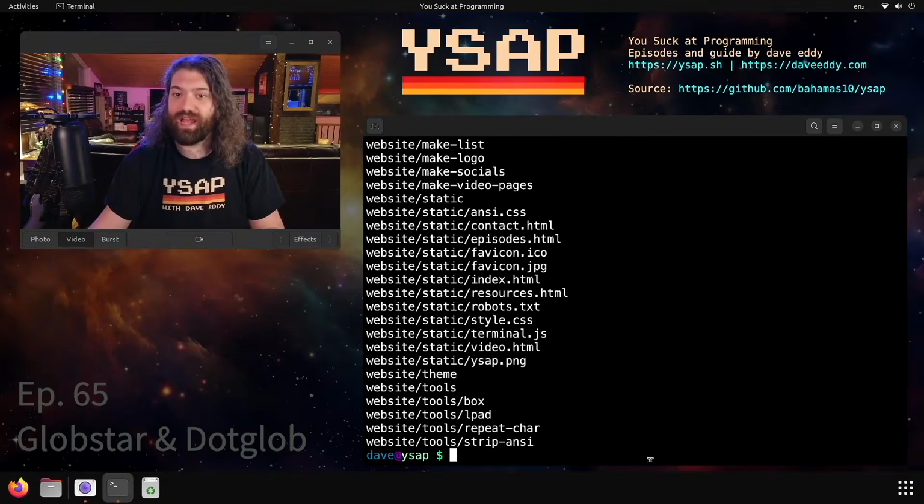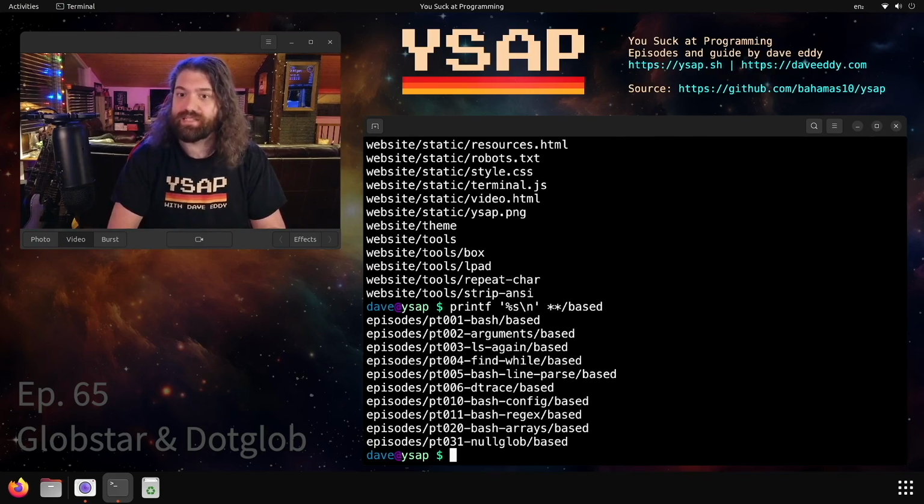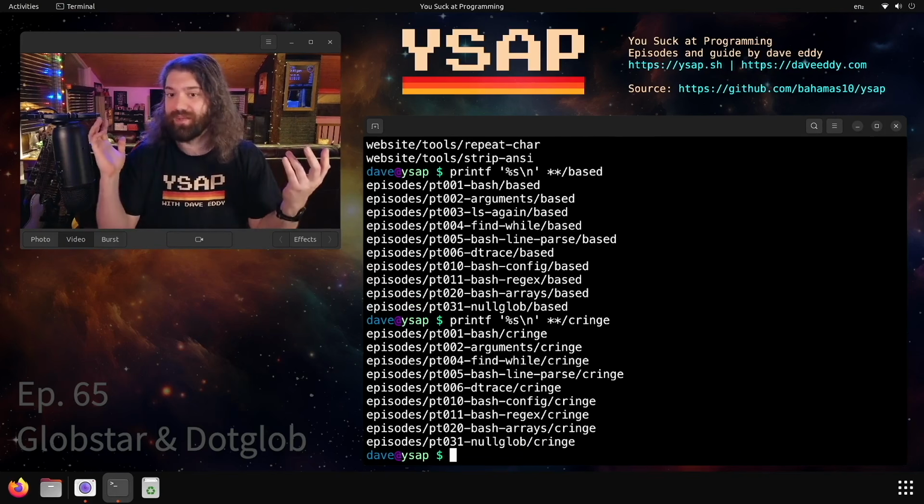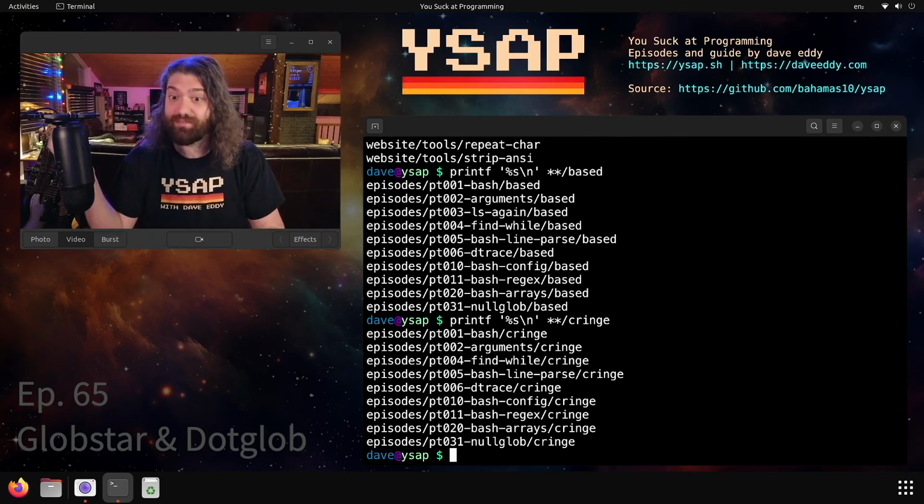So this is how you can have that behavior in Bash. So I could do like star star slash, or let's do the printf notation. That's nicer. Star star slash based. And there are all my based scripts. Cringe. There are all my cringe scripts. So this is the behavior people are probably expecting. It does exist in Bash. You can turn them on. It's just hidden behind shell options.